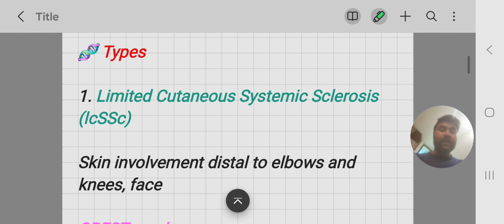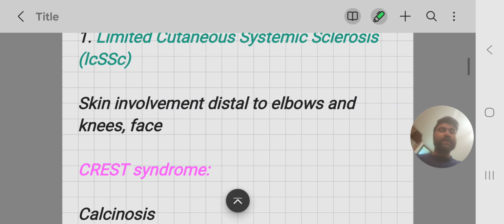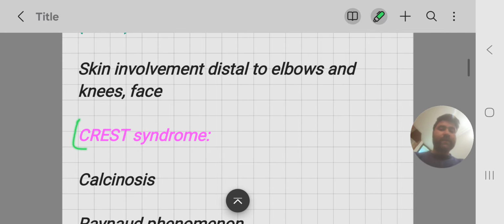Types. It has two main types: limited disease and diffuse disease. Limited cutaneous systemic sclerosis, as the name indicates, there is limited skin involvement, especially distal to elbows and knees, and there may be involvement of the skin of the face. And it has a characteristic syndrome known as CREST syndrome.